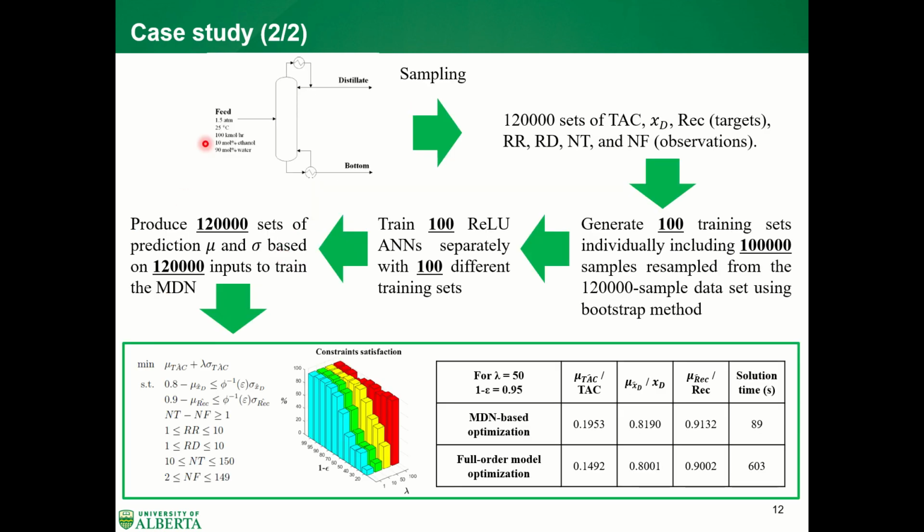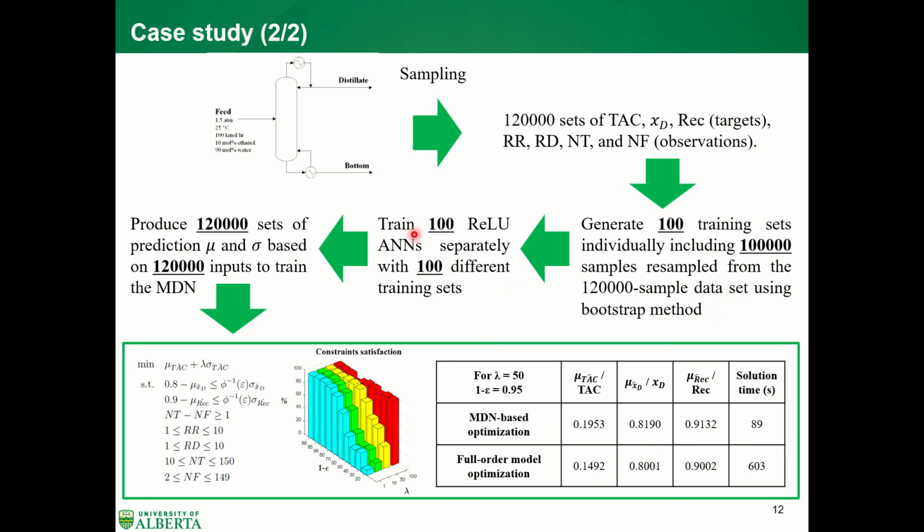And again, we sample from the fold model first. We sample 120,000 sets of total annual cost, mole fraction, and recovery as targets, paired with the corresponding reflux ratio, reboiler duty, number of stages, and feed stage number as observations. And then we generate 100 training sets. Each set includes 100,000 samples, and each sample is resampled from the 120,000 sample data set I just got from the previous step by using the bootstrap method.